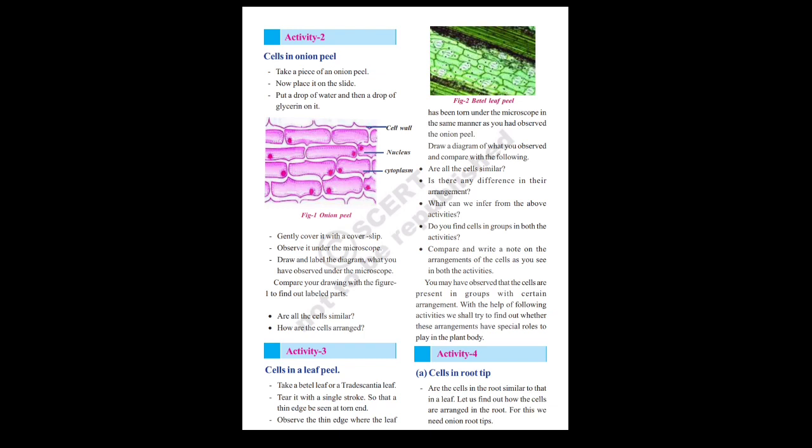Next, coming to activity 3. Here, cells in a leaf peel. We have to observe the cells in a leaf peel. We can go through this activity step by step. First step, take a betel leaf or a Tradescantia leaf.